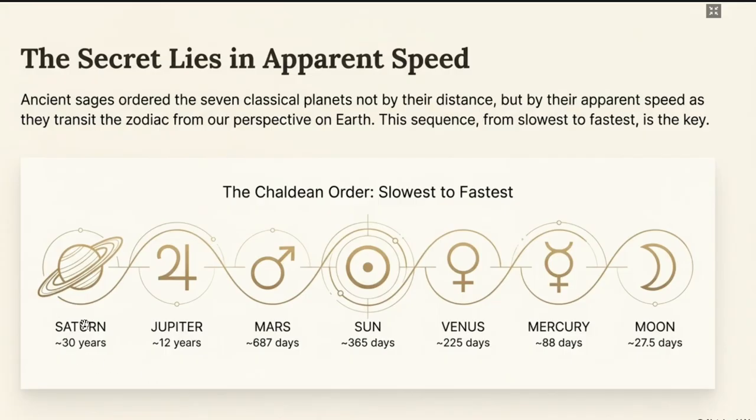So if I put these planets in an order, in a sequence of their speed, every planet moves around the sun, right? Earth takes 365 days to complete one revolution. Other planets also have different times. The moon takes around 27.5 days to move around Earth, Mercury takes 88 days to move around the sun, and so on.